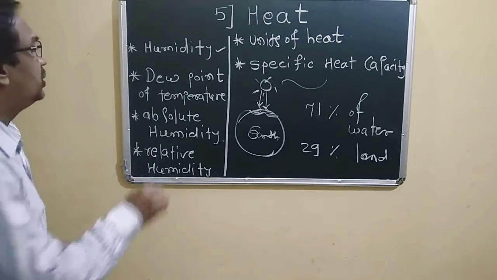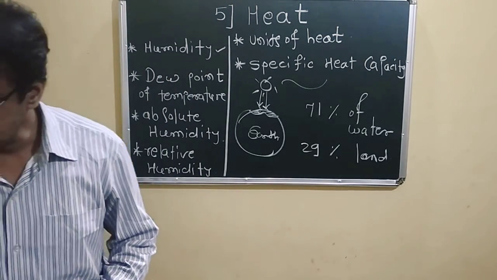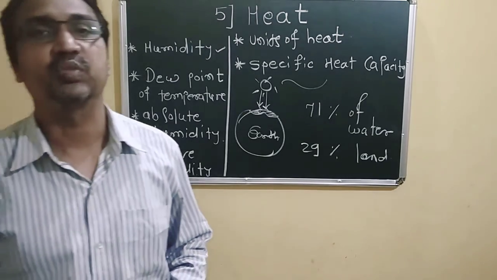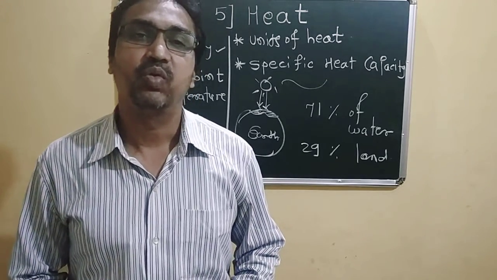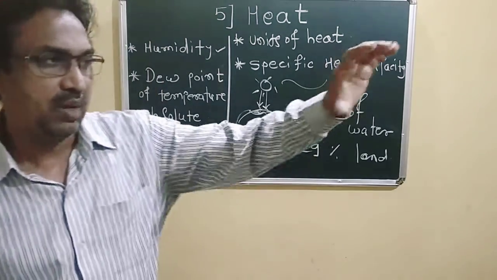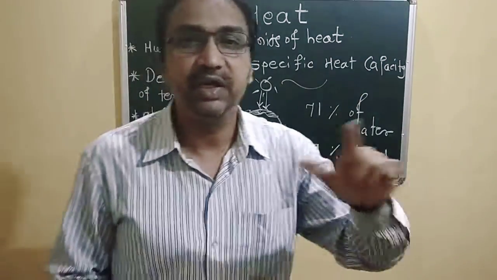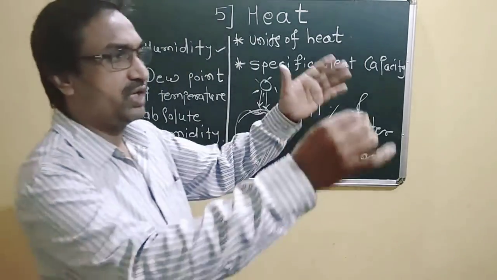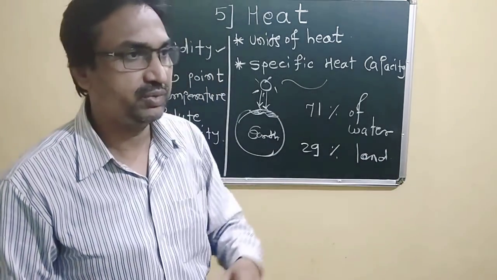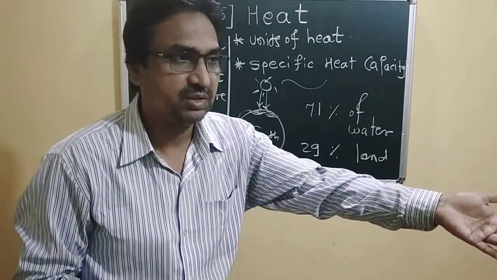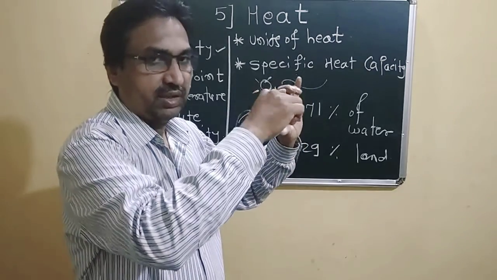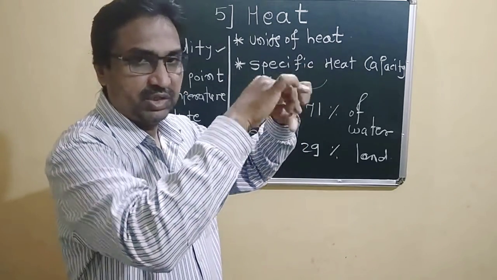Another thing is the dew point temperature. They have given some examples. The amount of water vapor needed to saturate the air depends upon the temperature of the air. Temperature is one of the parameters which decides whether condensation can take place or whether the air can be saturated at that particular temperature.